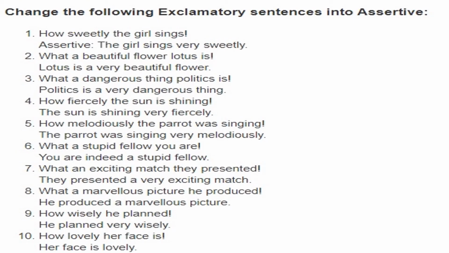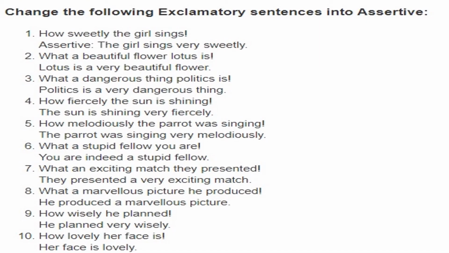Number 8, what a marvelous picture he produced. So he produced a marvelous picture. How wisely he planned. Should be changed like he planned very wisely. And last, how lovely her face is. So her face is lovely. So these are exclamatory into assertive.